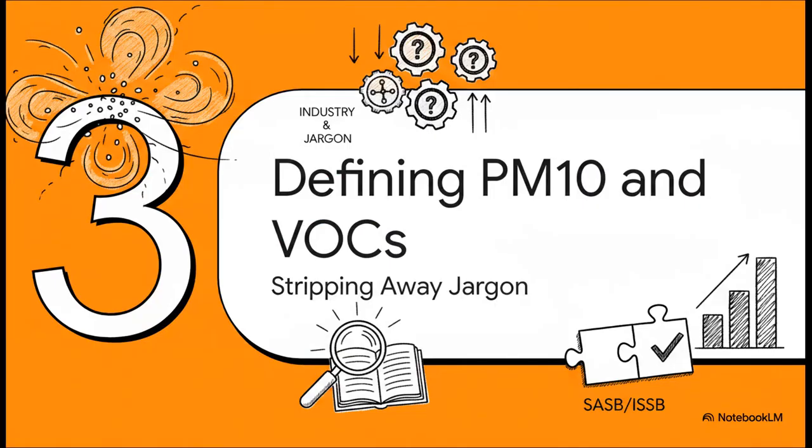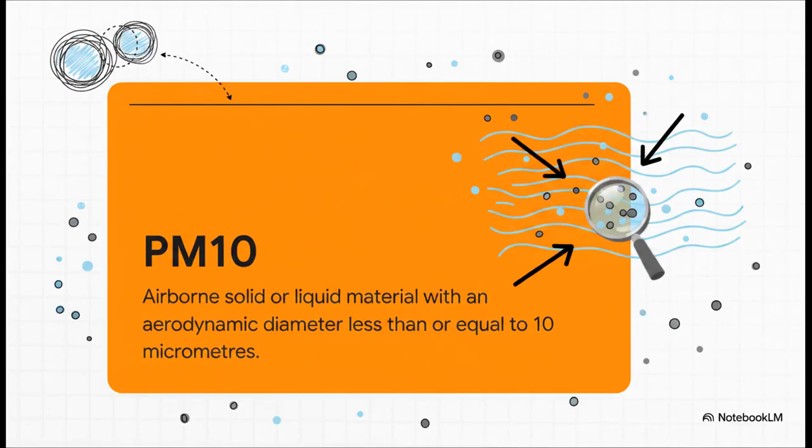All right, Section 3, defining PM10 and VOCs. Let's strip away the jargon so we don't hit cognitive overload. Now, what's really interesting about this slide is that under the SASB definition, PM10 isn't just everyday dust. It is strictly defined as any airborne, finely divided solid or liquid material with an aerodynamic diameter less than or equal to a nominal 10 micrometers. That's a mouthful, but the takeaway is this: if your monitoring equipment is calibrated to some other standard, your reporting is basically at risk of being fundamentally flawed right out of the gate.